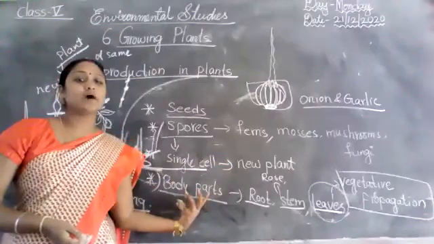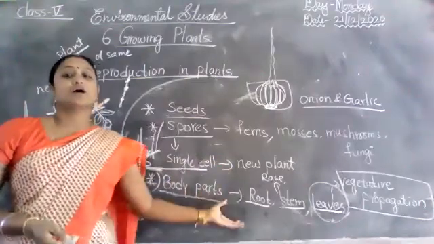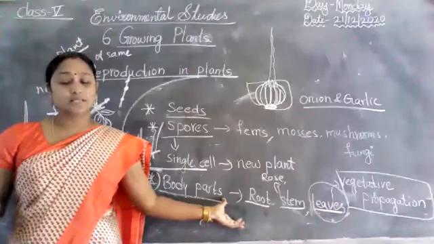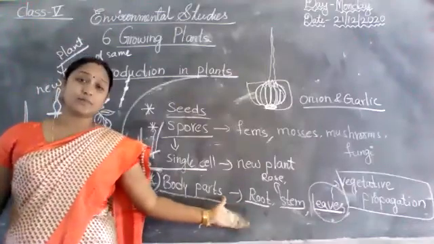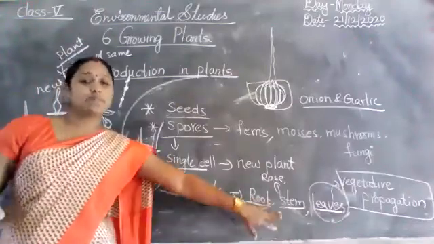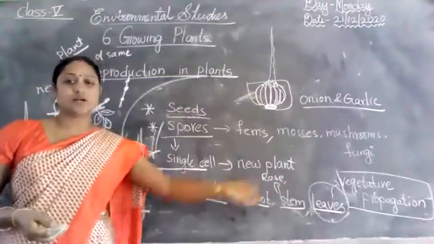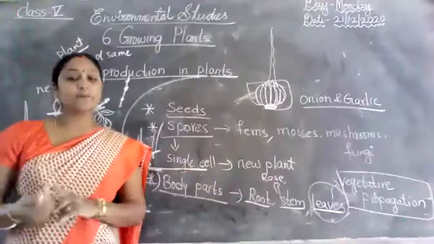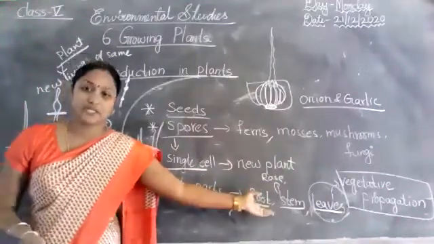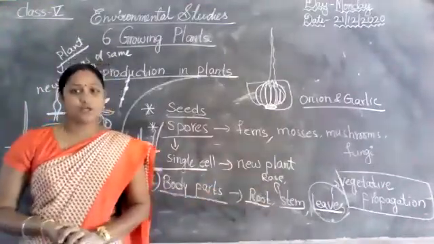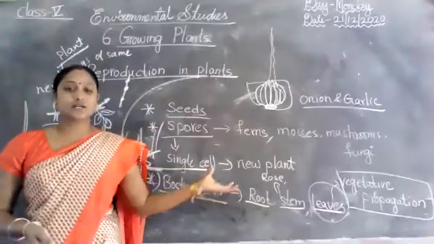And next one, body parts. Some plants reproduce from their body parts, such as root, stem, leaf. This type of reproduction is called vegetative propagation. I taught examples also. For leaf, I taught bryophyllum. For root, carrot and radish are the examples.